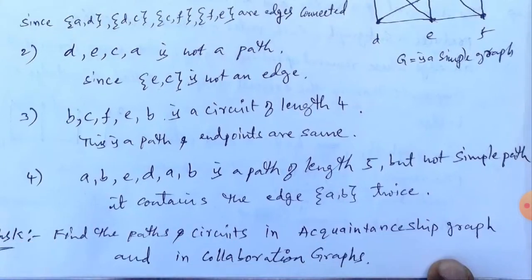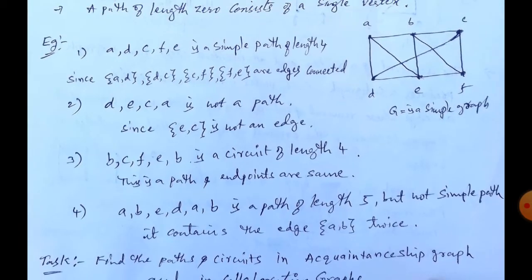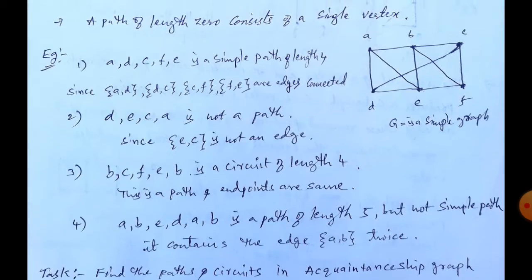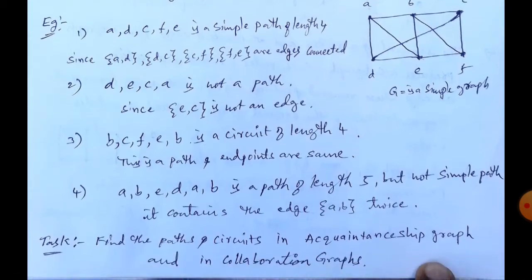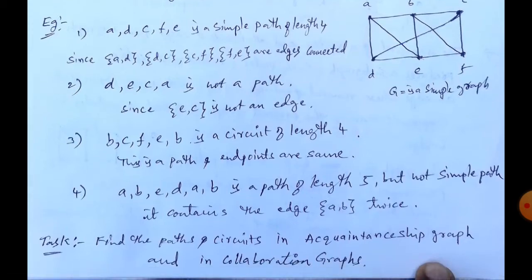And the next one, fourth one, ABEDAB. Observe, ABEDAB is a path of length 5, but not a simple path. It contains the edge A comma B twice. Now observe, this is not a simple path and simple circuit. Why? Because the edge A comma B is repeated twice here, so that's why it is not called simple. So in a simple path or simple circuit, edges cannot be repeated more than once.